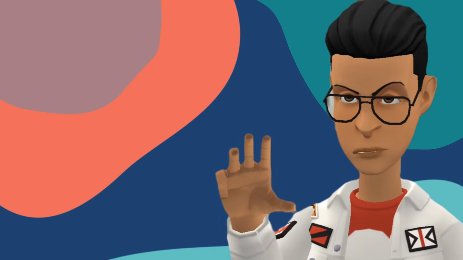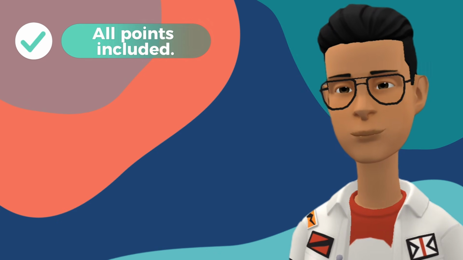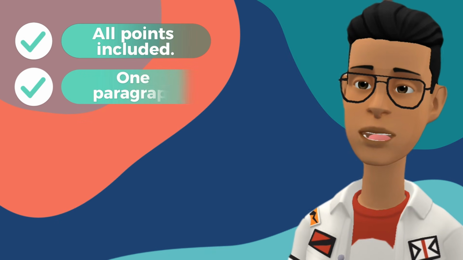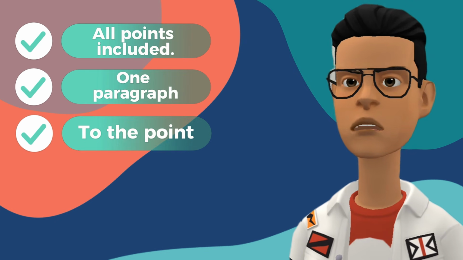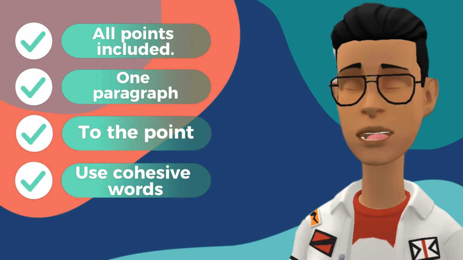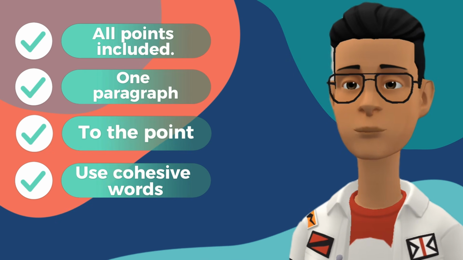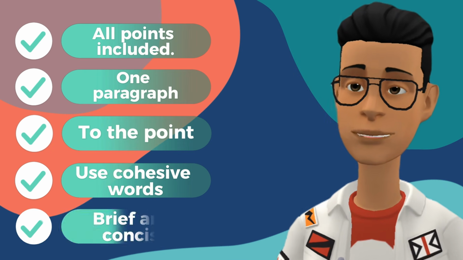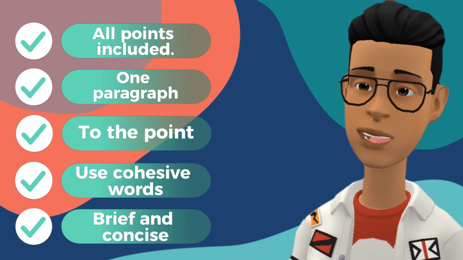Before going further, let me tell you some things that you need to keep in mind. All the points should be included. Means, use all the data given in the graph. Next, it should be in a single paragraph. Don't write anything that is out of the data. Don't write anything from your mind that is not related to the data. Use cohesive words. These are words like, however, therefore, in addition to, etc. This will help you avoid the same sentence structure for multiple sentences. Make it short, about 100-120 words. Try to keep things within the topic, and brief.